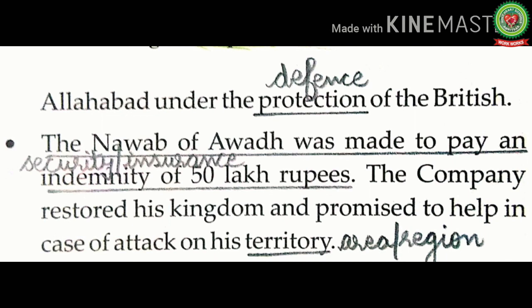Means the Nawab of Awadh, that was Shuja-ud-Daulah, also had to pay 50 lakh rupees as war indemnity to the British East India Company. And moreover, the two signed an alliance by which the company promised to support the Nawab against outside attacks, and in return, the Nawab paid for the services of the troops sent to his aid. And this alliance made the Nawab dependent on the company. And this was the turning point in Indian history.